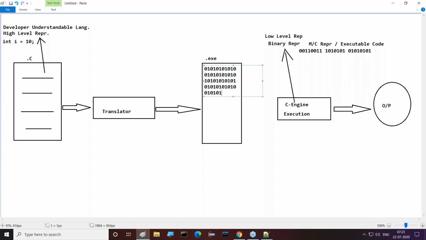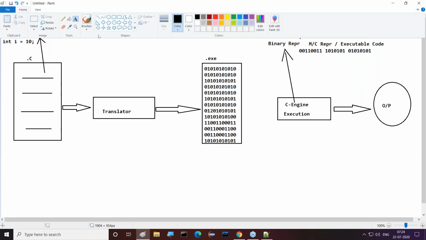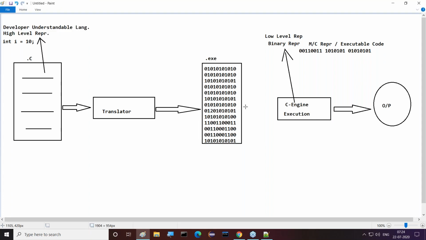Executable code is machine code. Machine code is nothing but low level representation. This is totally right. Machine understandable representation, not anything else. Totally machine understandable representation, we have to observe this clearly, that is provided by the translator. So whenever we get this machine understandable representation, if we give this executable code to the C engine, then the C engine can execute this and is able to provide some outputs clearly.